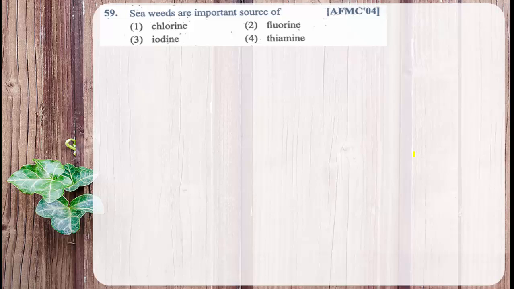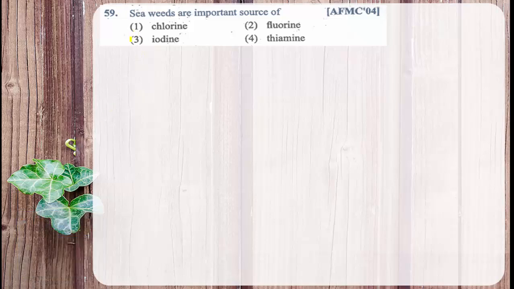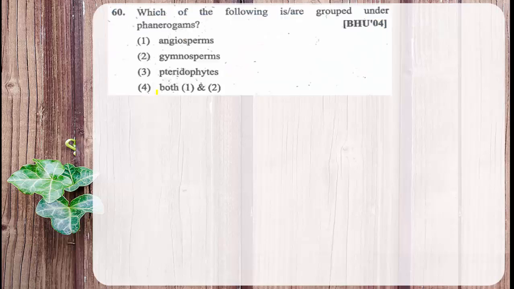Seaweeds are an important source of iodine. Actually iodine content is less in the sea water. They are able to absorb and maintain the iodine content in the body. Therefore seaweeds are an important source of iodine. Then moving to the next question.